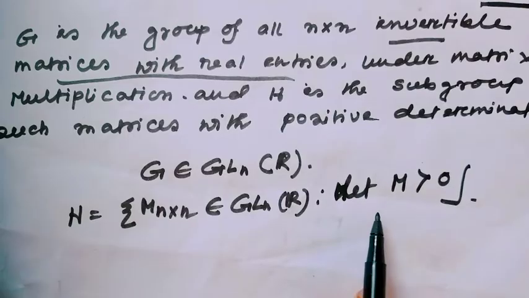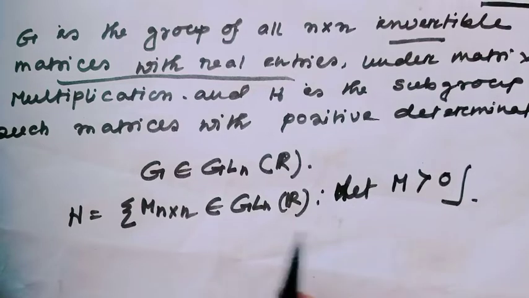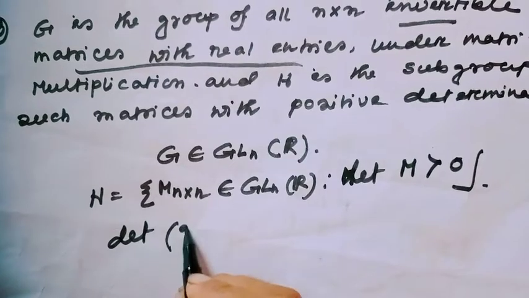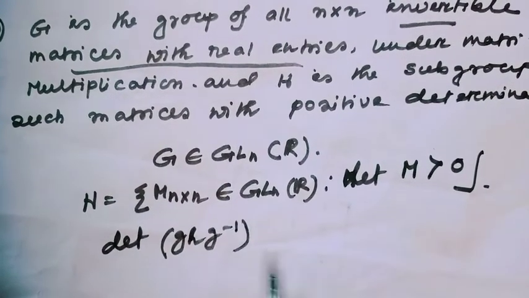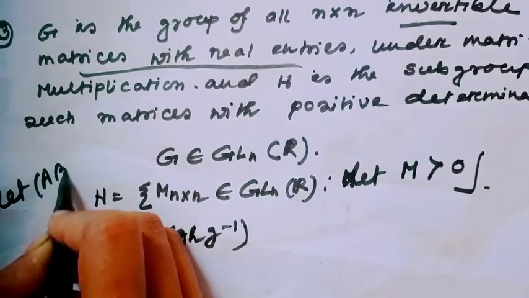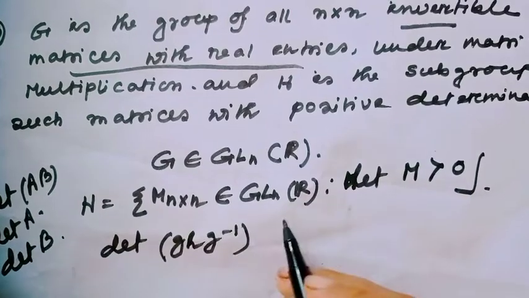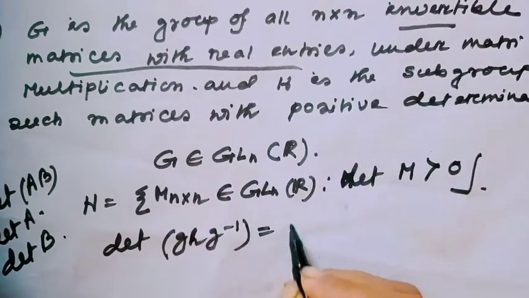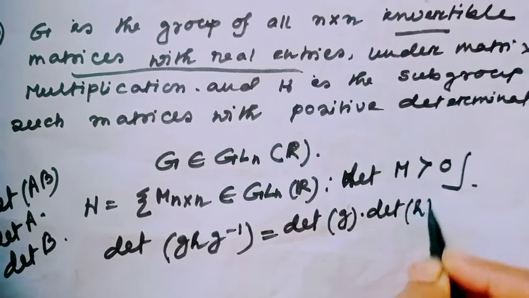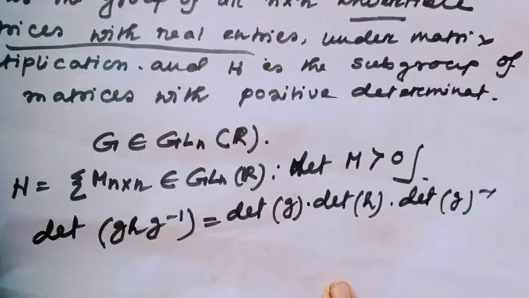Since A is defined by the determinant of the matrices, I will use this formula. Determinant of g a g inverse, and we all know determinant of AB equals determinant of A times determinant of B. That means determinant of g a g inverse equals determinant of g times determinant of a times determinant of g inverse.